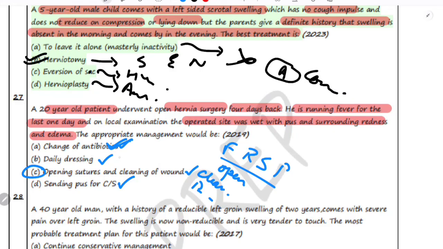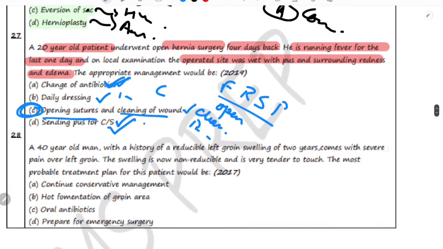Daily dressing is important, but cleaning and draining the wound currently is more urgent to prevent complications. Sending the pus for culture and sensitivity can be done after the wound drainage to guide antibiotic therapy, but the first step is to address the infection, and that is opening the suture and cleaning the wound. So this is the correct answer.